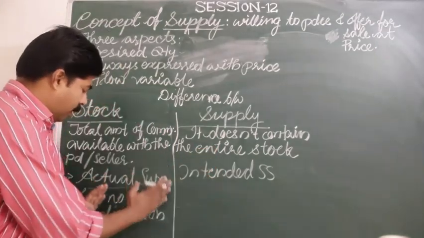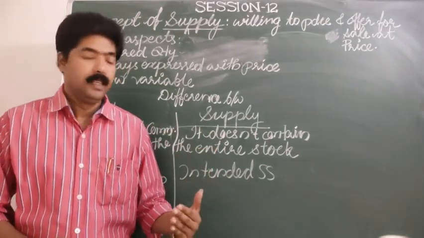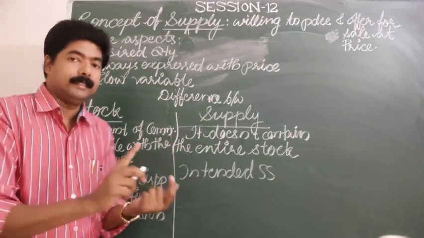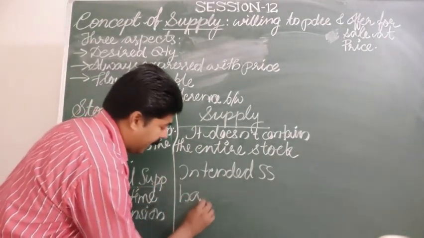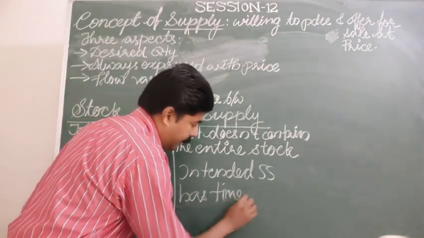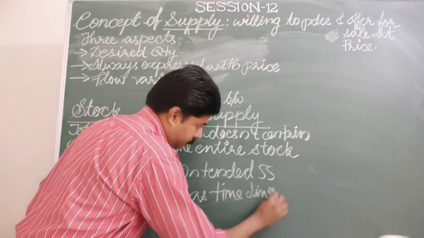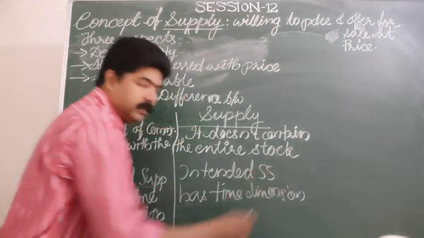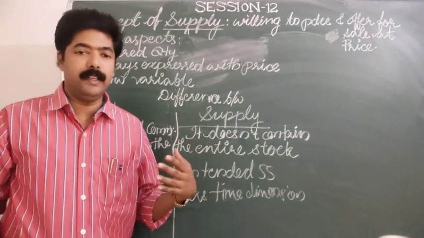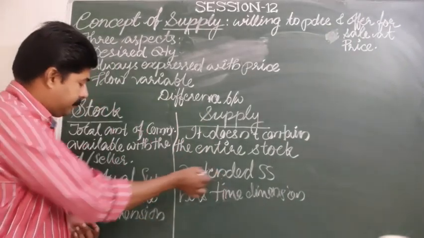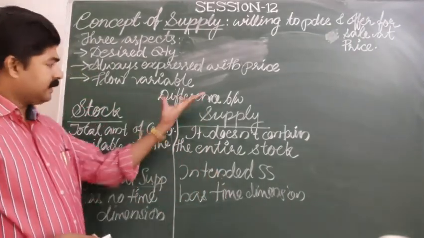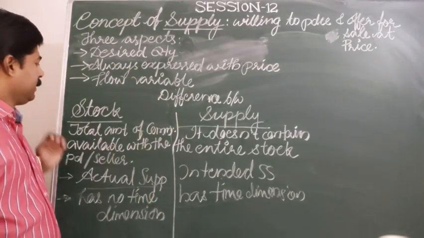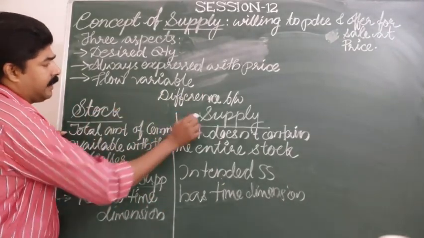It is to be stocked in a particular period of time, whereas supply has a time dimension according to the demand. That is what we also said, intended supply and actual supply. So these are three differences we can make between stock and supply.